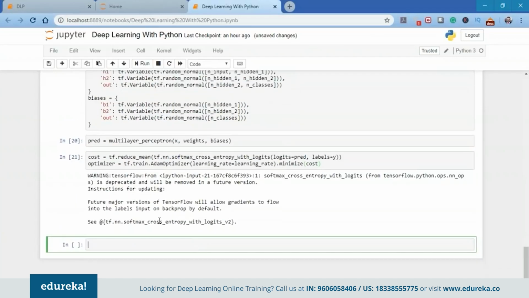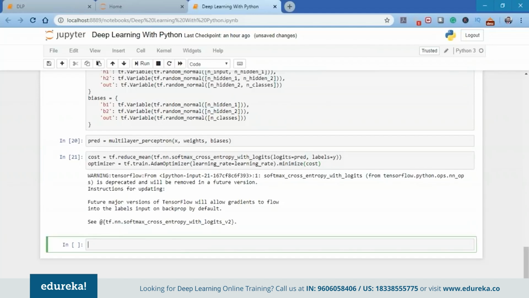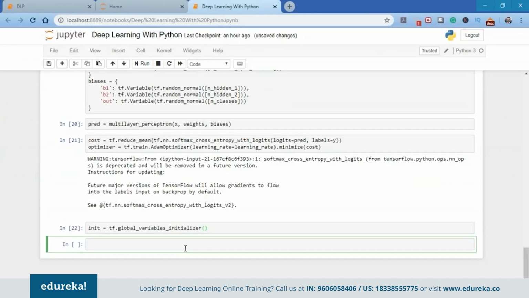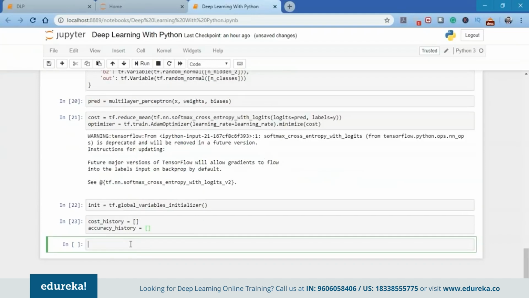So as you can see, we have a small warning, major versions mismatch. That's cool because it's not creating any error as of now. So once again, what we're going to do is initialize all the variables. So we're going to use the tf.global_variables_initializer. Then again, we're going to create an empty list to store the cost history and the accuracy history so as to keep track of whether our deep neural network is working in the right direction or not.